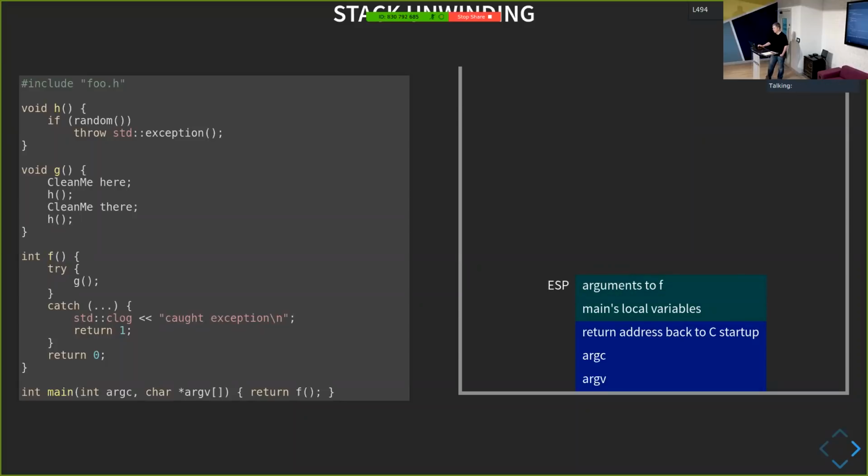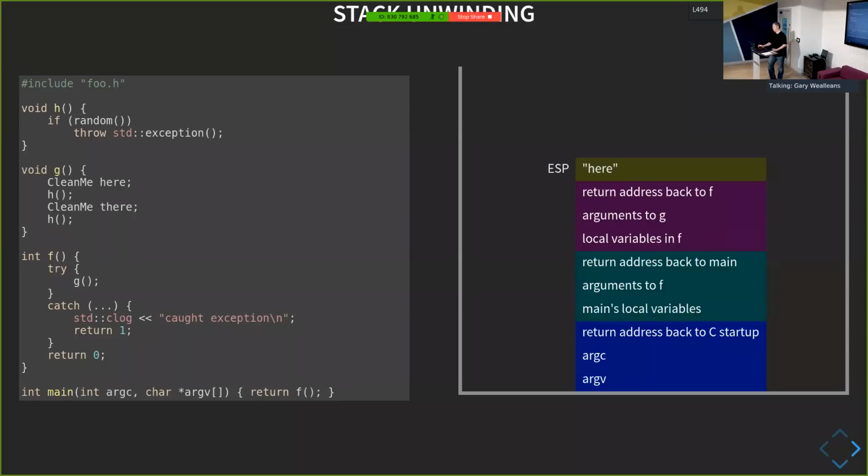It'll then call F, and it'll push any arguments to F onto the stack. Then we do the same thing. Our call instruction pushes the return address back into main. Local variables in F then get pushed on. F calls G, pushes the arguments for G onto the stack, calls it, and leaves its own return address on the stack. Then we go up into G, and G is our innocent victim function here.